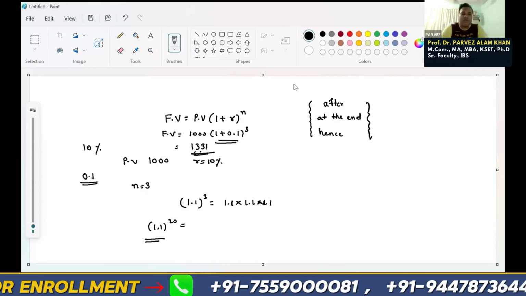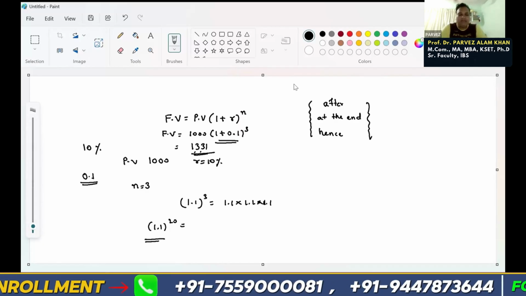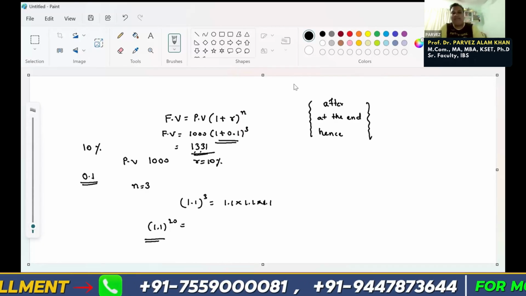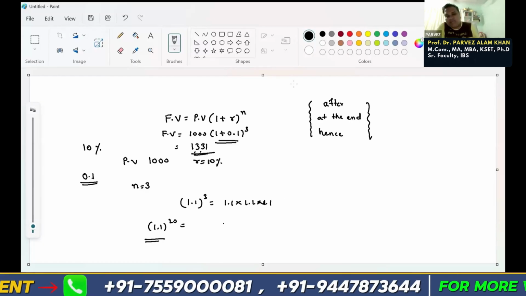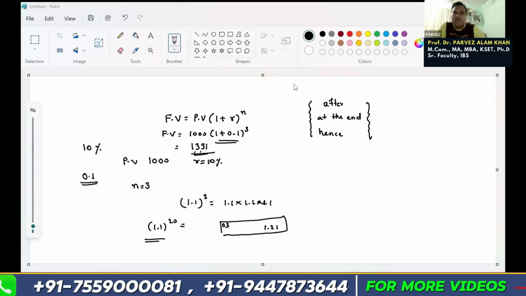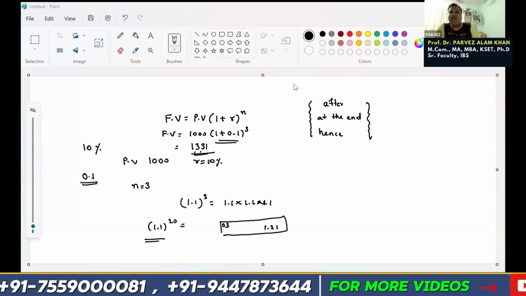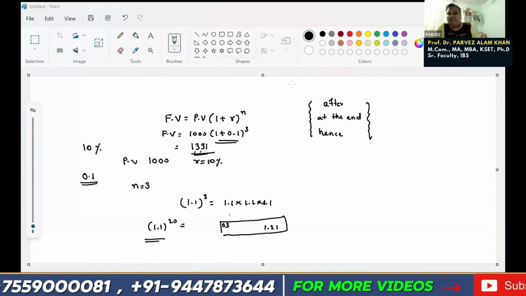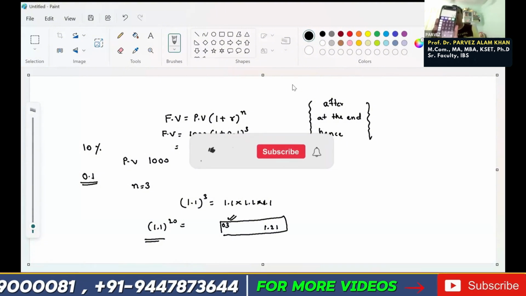So always first, whatever power we have to find out, always first multiply 2 times. So 1.1 into 1.1, how much is it giving? So all are getting 1.21, and here you will see on the left hand side top, 0.3. You can see like this, 0.3.